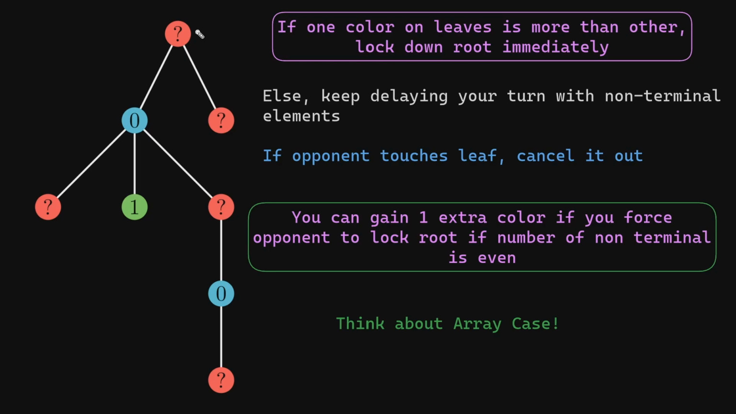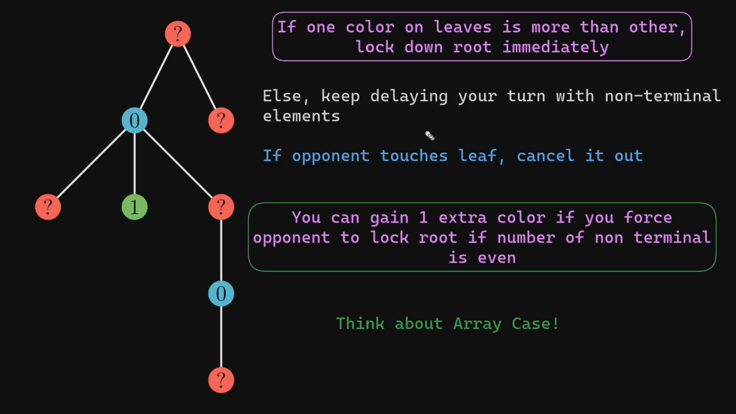So the only case that is remaining is when there is no advantage in the initial configuration and the number of green leaves and the number of blue leaves is equal. In that case, in the previous slide, we have already discussed the optimal strategy, that is, nobody should risk creating a lot of greens or a lot of blues. Therefore, if you create a green leaf, your opponent will cancel it with a blue leaf. If you create a blue leaf, your opponent will cancel it with a green leaf.